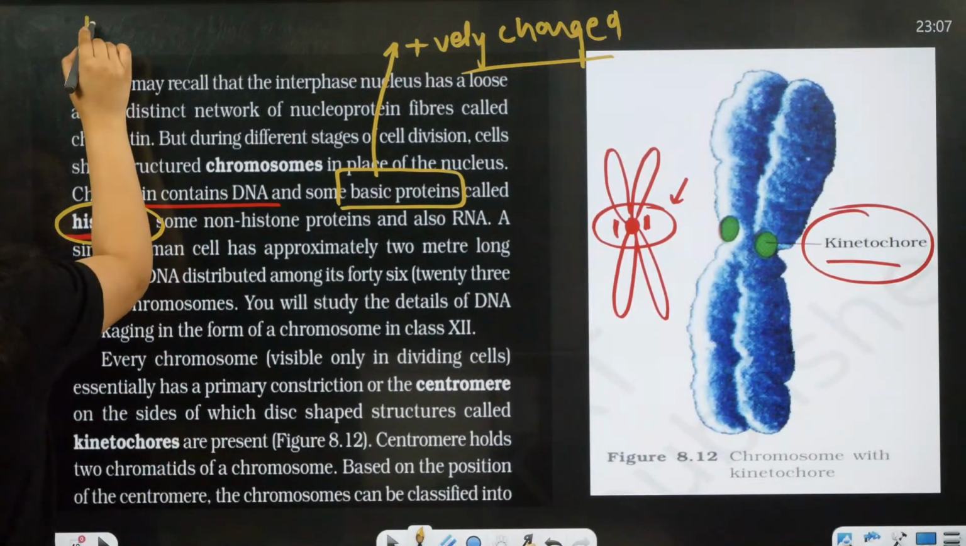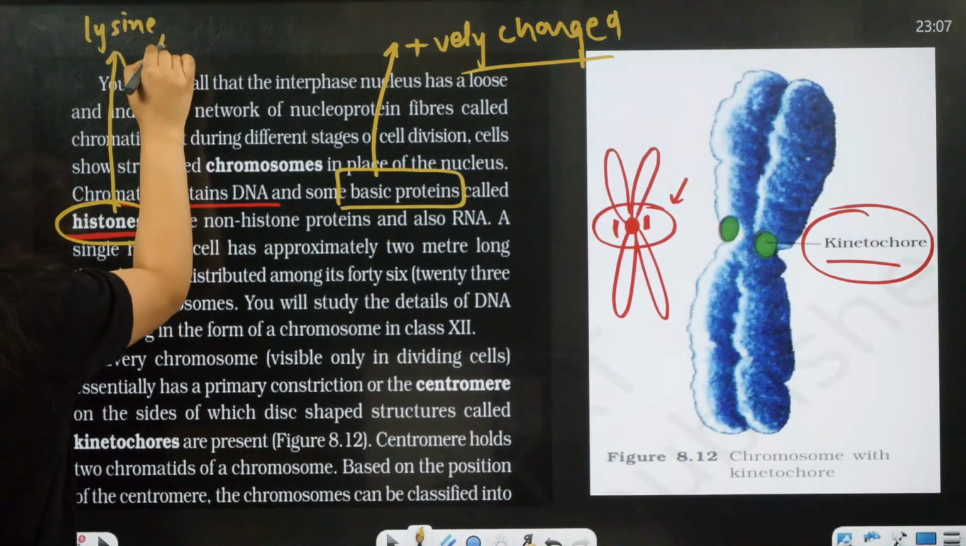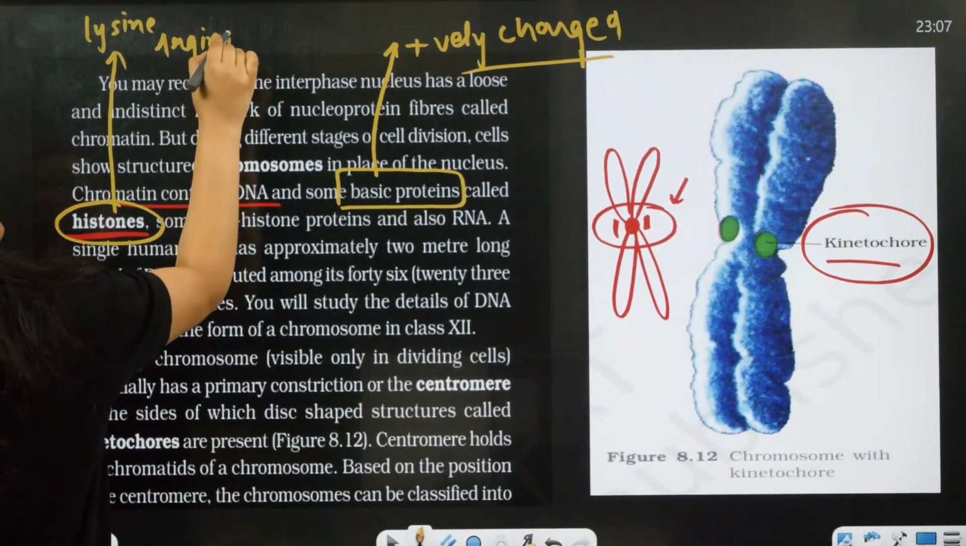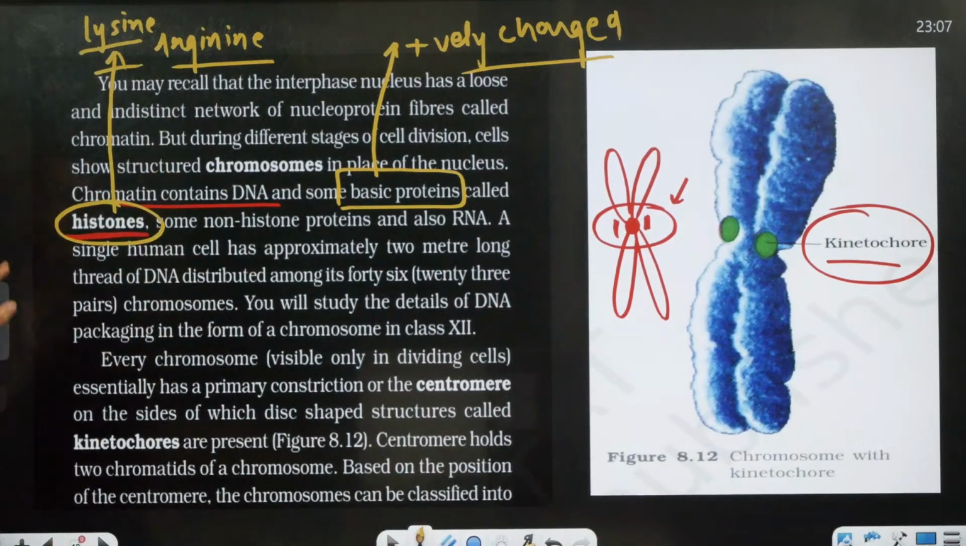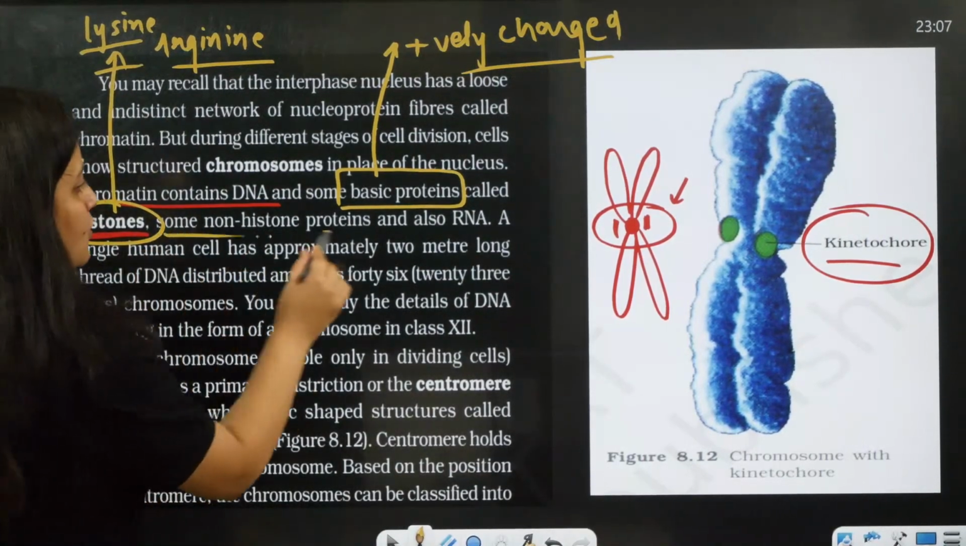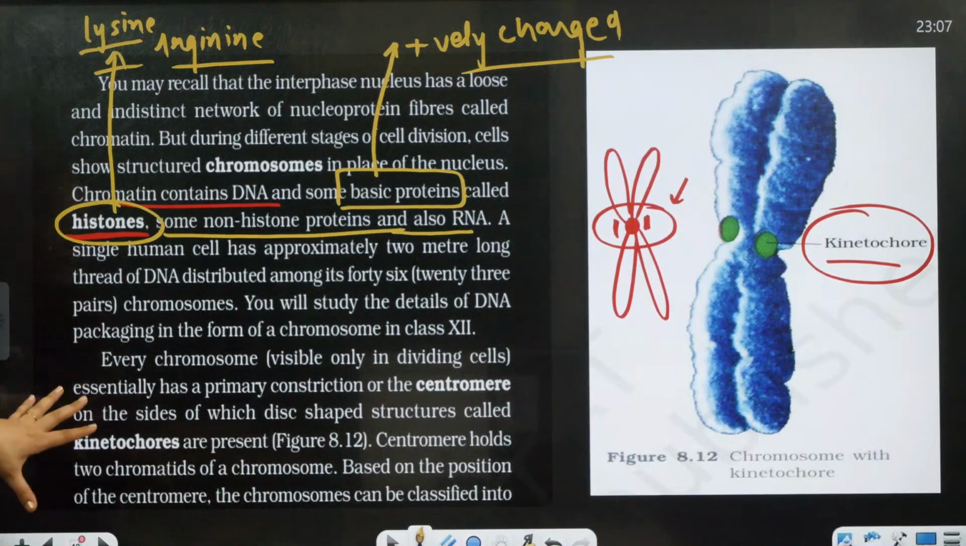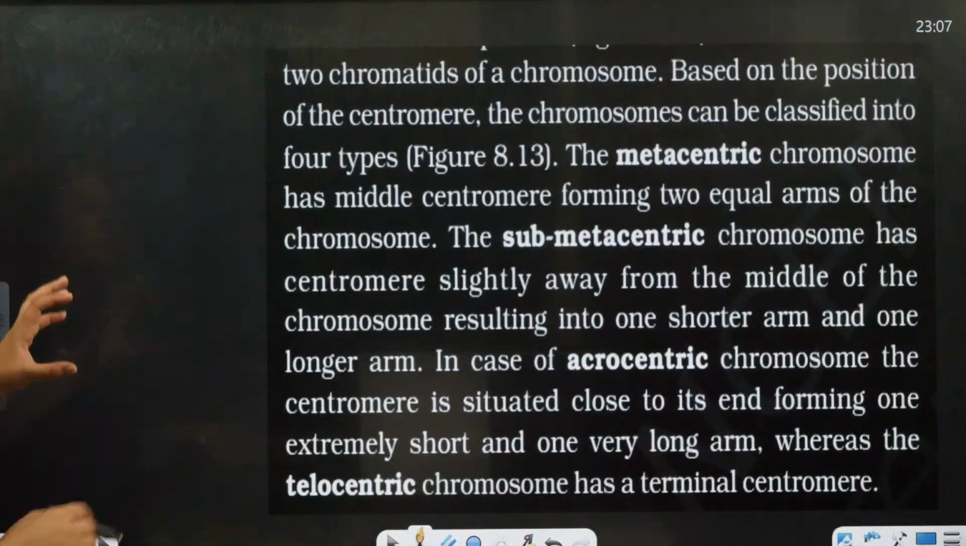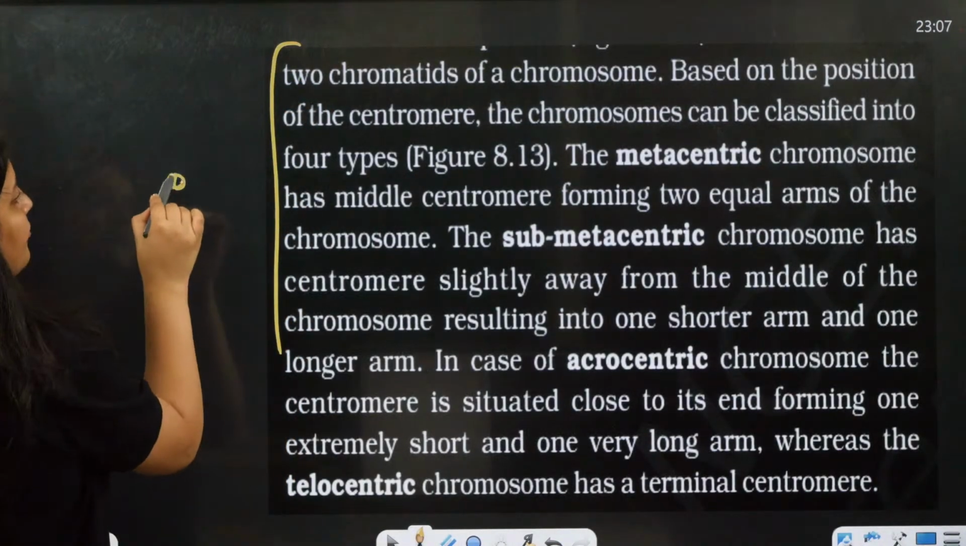In histone proteins, you have lysine and arginine. There are also some non-histone proteins and some RNA. Each chromosome has a primary constriction, which I have already explained. On the basis of the position of the centromere, you have different types of chromosomes.